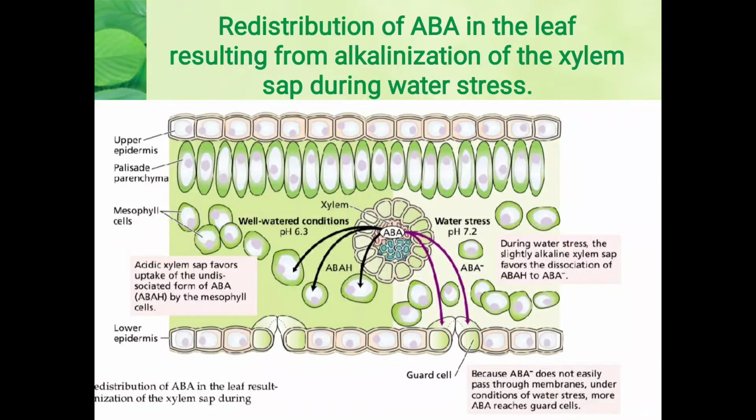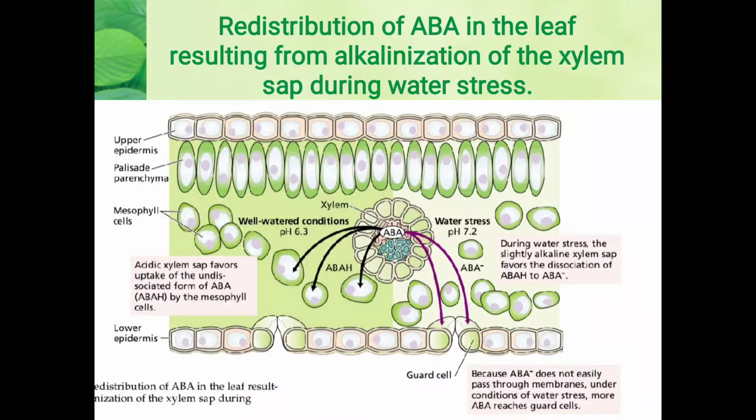And next is how abscisic acid is redistributed in the leaf resulting from the alkalization of the xylem sap during water stress. When we say that water stress conditions come, during water stress condition there is a scarcity of water, and water scarcity will lead to the closing of the stomata. Now how does the closing of stomata happen? It is with the induction of abscisic acid, and how abscisic acid has to be transported.